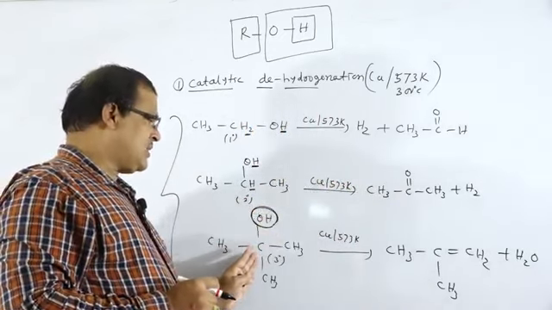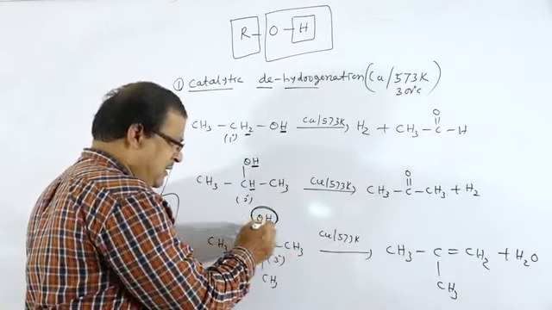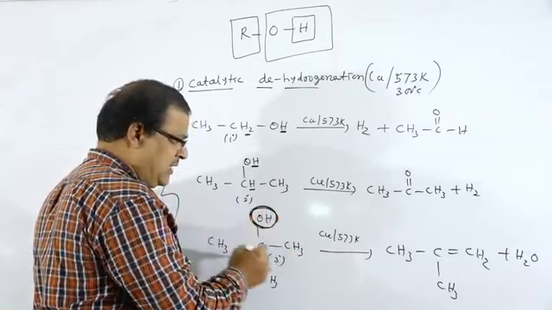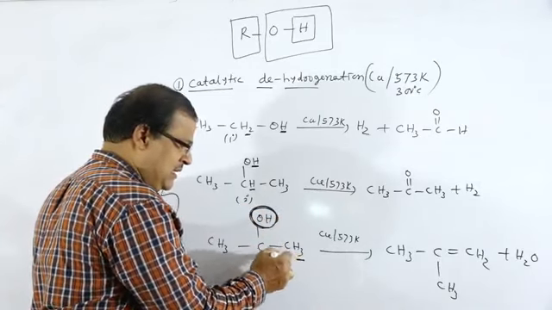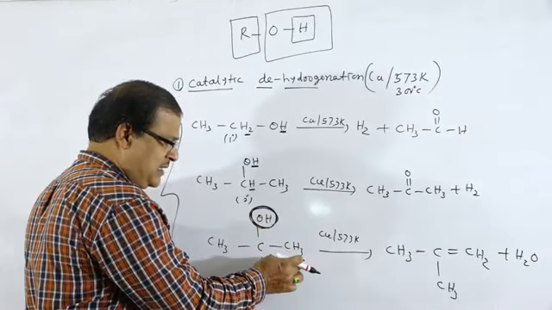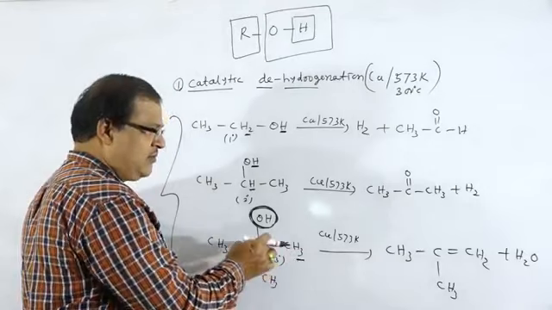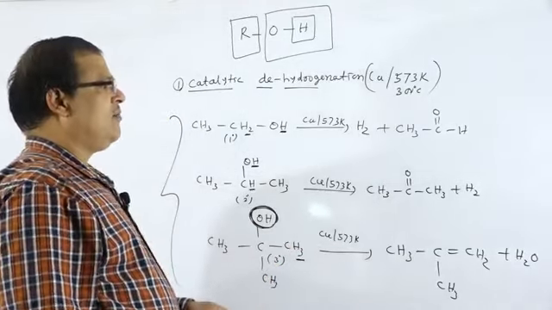And for tertiary, the OH part entirely and an H from the adjacent carbon atom are removed as water, with insertion of a double bond, forming an alkene.